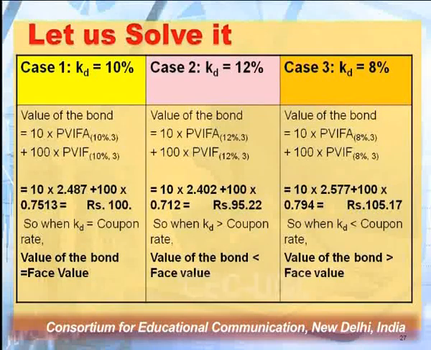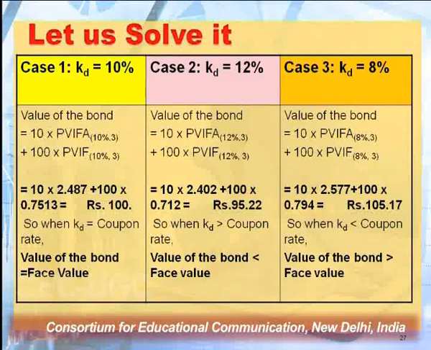In case 1, when your cost of debt is equal to 10%, if you calculate the value of your bond, the interest will be the routine amount. This you are going to receive for the entire period. So you will calculate the present value of it by way of the present value annuity factor, and for the maturity value you will only use the present value factor table. With this, if you calculate the present value annuity factor of this 10 rupees by the use of the PVIFA table, you will find the value of this routine income, that is interest, and then you aggregate the maturity value, and we get a value of rupees 100.